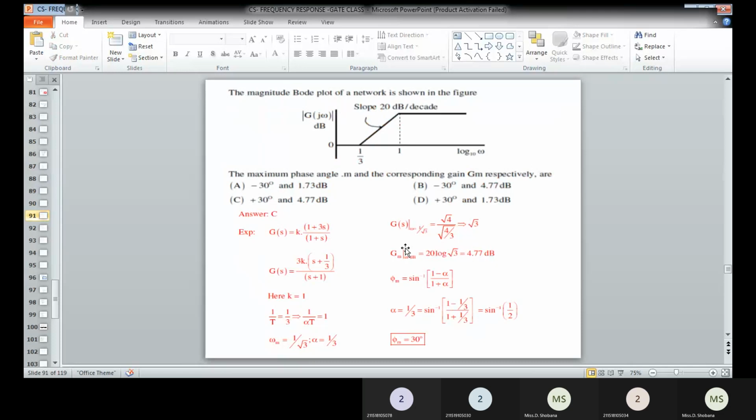So this is the magnitude value. The magnitude gain has been determined. If you want to determine the maximum phase angle, then we have the formula: sine inverse of (1 minus alpha) divided by (1 plus alpha). Since we know the alpha value is 1 divided by 3, you can substitute that and you get the sine inverse of 0.5, which is nothing but 30 degrees. So 30 degrees will be the maximum phase angle. So option C, 30 degrees and 4.77, will be the correct answer.